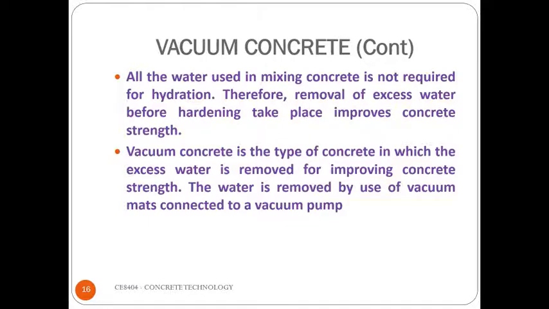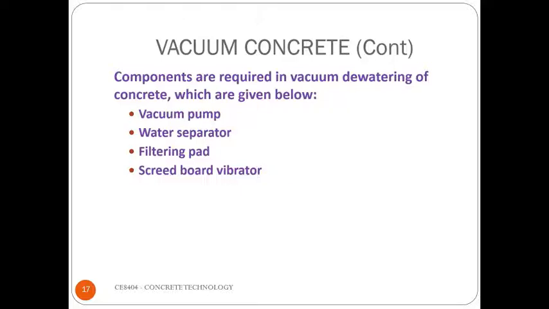All water used in mixing concrete is not required for hydration. Hence, the removal of the excess water before hardening will improve the concrete strength. Vacuum concrete is a type of concrete in which the excess water is removed for improving the concrete strength. The water is removed using vacuum mats connected to vacuum pumps. The components of the vacuum dewatering of concrete are vacuum pump, water separator, filtering pad, seed board, vibrator.